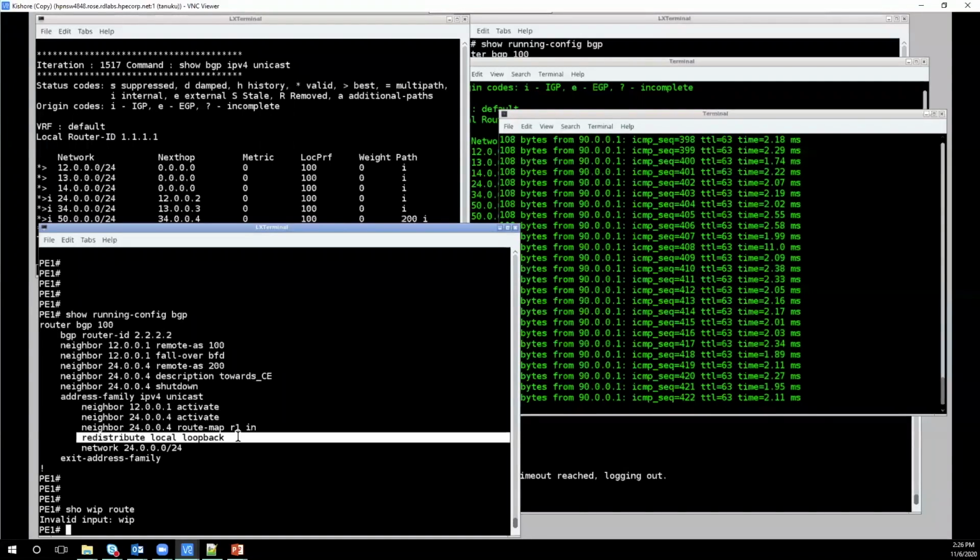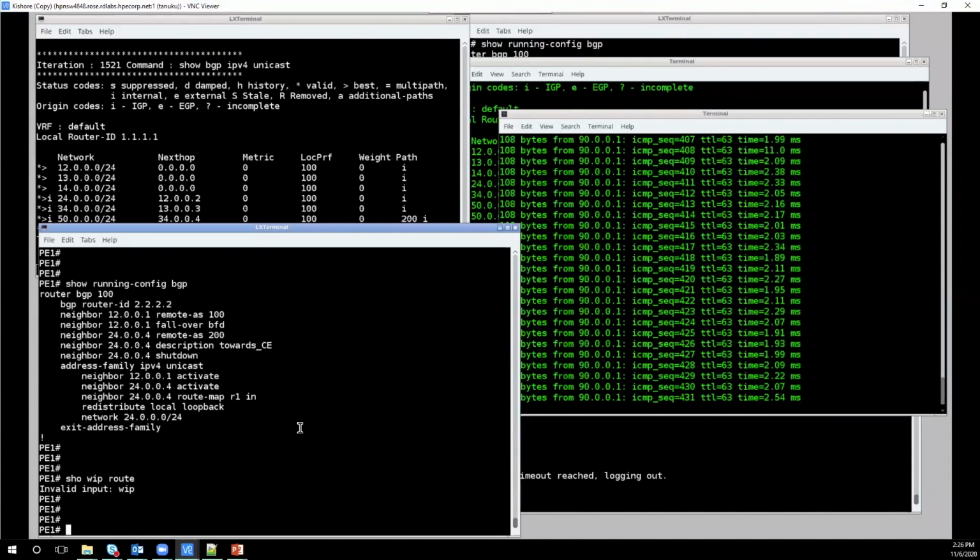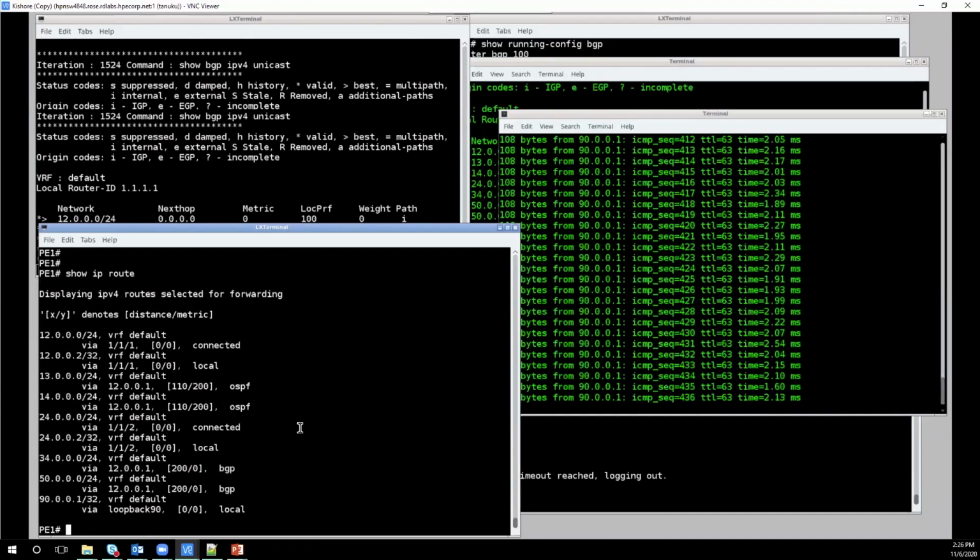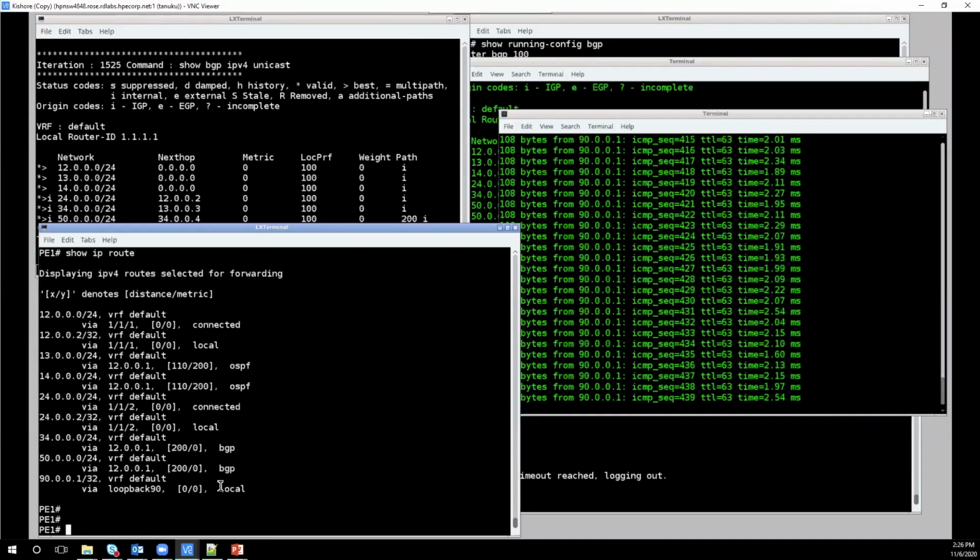So I just gave a command here under address family IPv4 unicast, redistribute local. I have only one loopback in the topology now. We can see 90.0.0.1 is the loopback, which is connected on loopback 90 under the VRF default. And so I am checking on the BGP routing table.